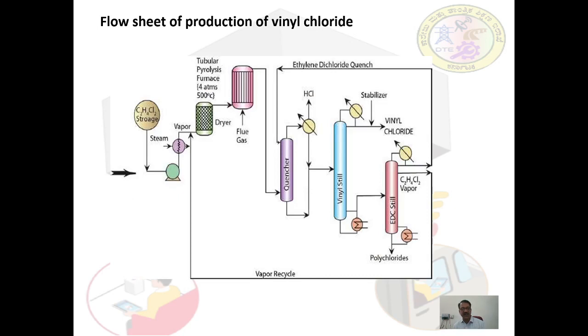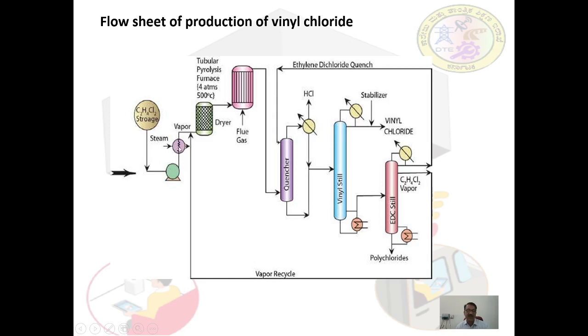We'll see the flow diagram. This is the flow diagram which is used for the production of vinyl chloride from ethylene dichloride. Here ethylene dichloride is initially vaporized in a heat exchanger with the process steam.